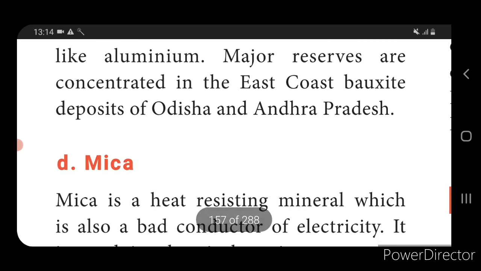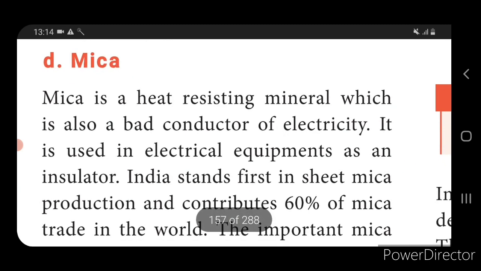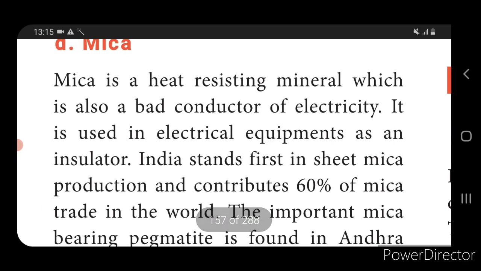The next, the fourth important mineral resource, is mica. We all know about mica. Mica is a heat resisting mineral which is also a bad conductor of electricity. It is used in electrical equipment as an insulator, for controlling the electricity.